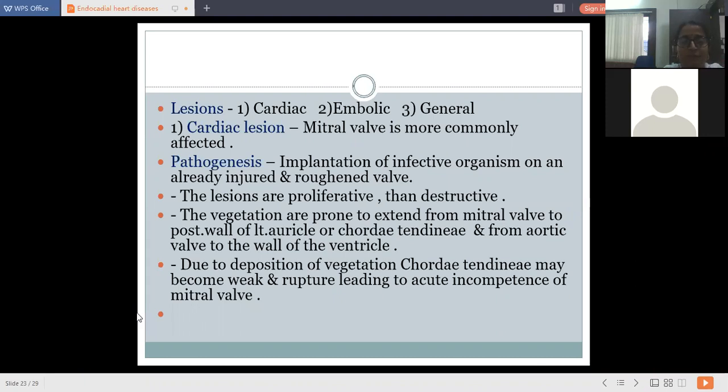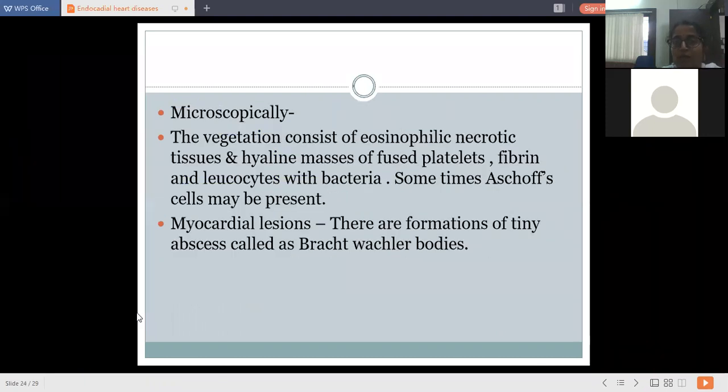The next is microscopically, the vegetations consist of eosinophilic necrotic tissues and hyaline masses of fused platelets, fibrin and leukocytes with bacteria. Sometimes Aschoff cells may be present. Myocardial lesions, there is formation of tiny abscesses called as brachiovacuolar bodies. So microscopically, there is eosinophilic necrotic tissue with hyaline masses of fused platelets with involvement of fibrin and leukocytes. Okay, embolic lesions.